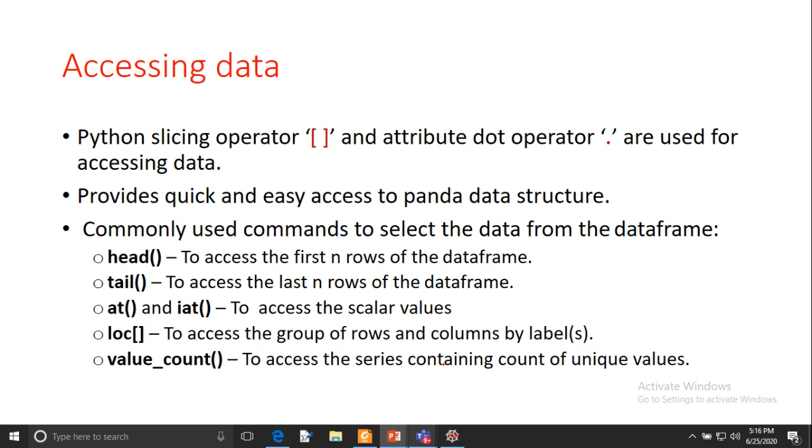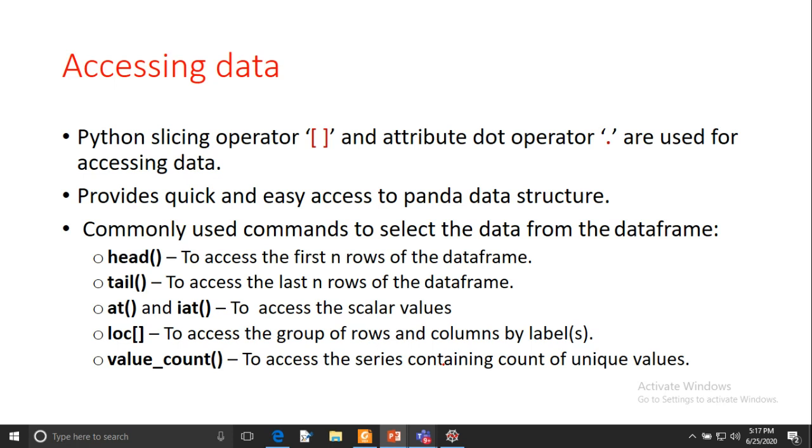Now we will learn how to access the data from the data frame. The Python slicing operator and attribute dot operator are used for accessing the data, and it is as simple as we were using the arrays. It provides quick and easy access to Pandas data structures. And we also have some other commands that will help you to select the data from the data frame, like the head function, tail function, at and iat functions, loc, and value_counts. I can demonstrate here if you will.